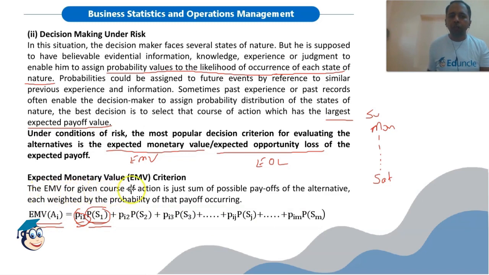So EMV for a given course of action is just the sum of possible payoffs of the alternative, each weighted by the probability of that payoff occurring. So we will find out the expected monetary value of all courses of action, and then we will select that course of action which has the highest expected monetary value, or EMV.